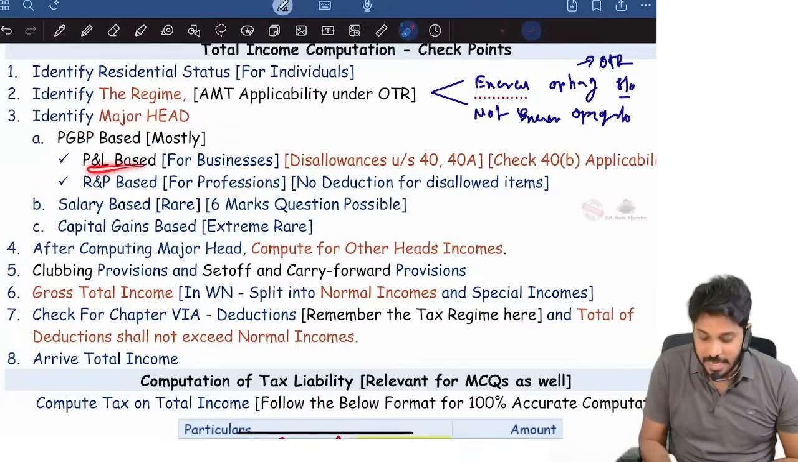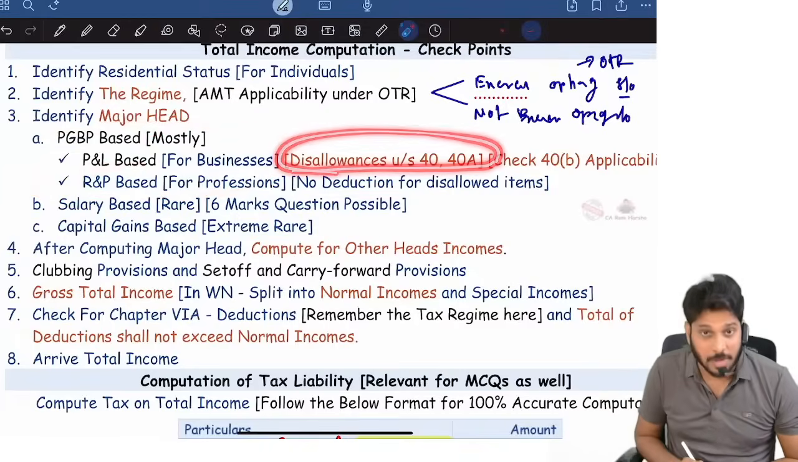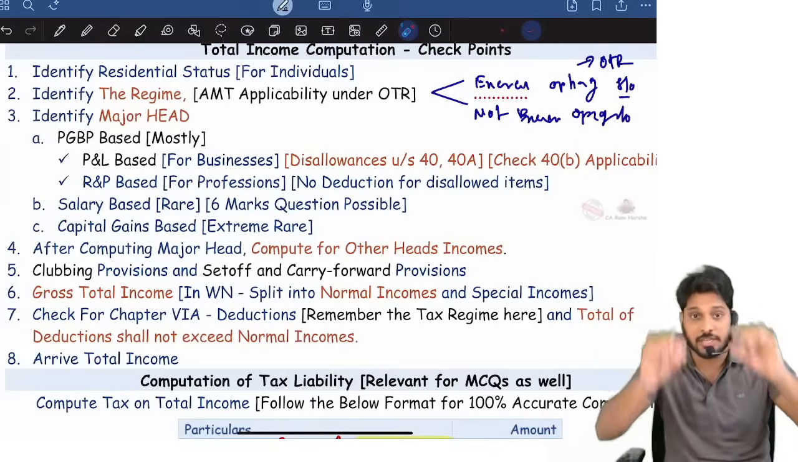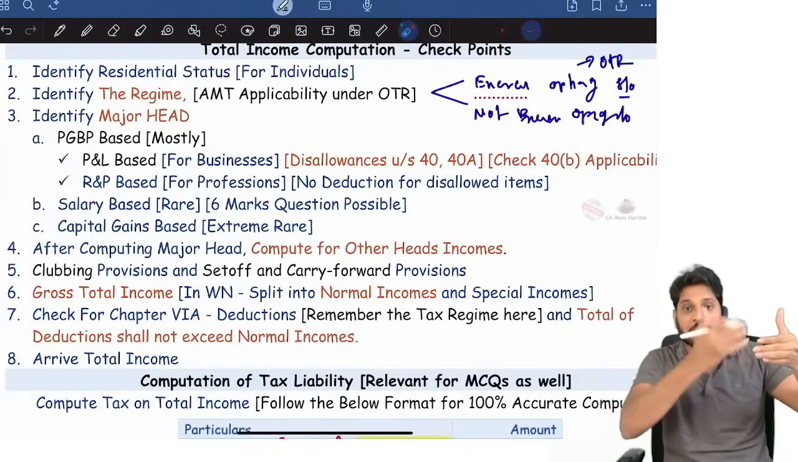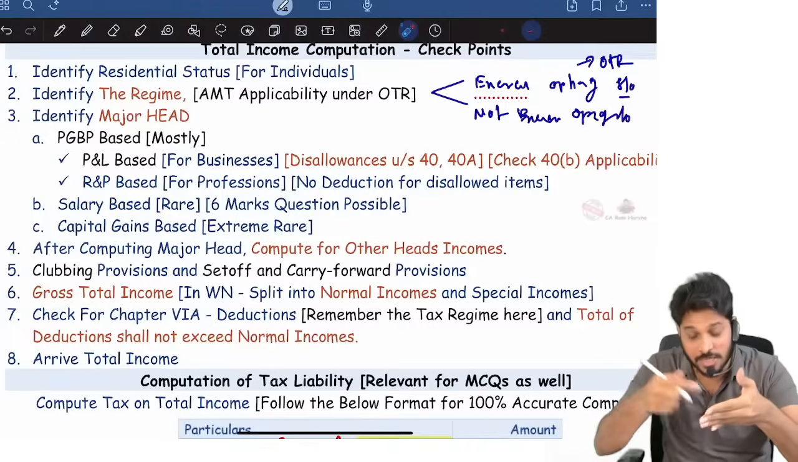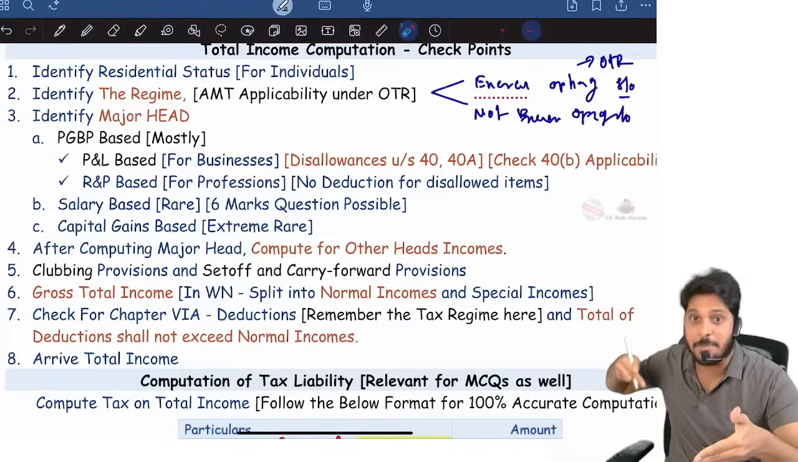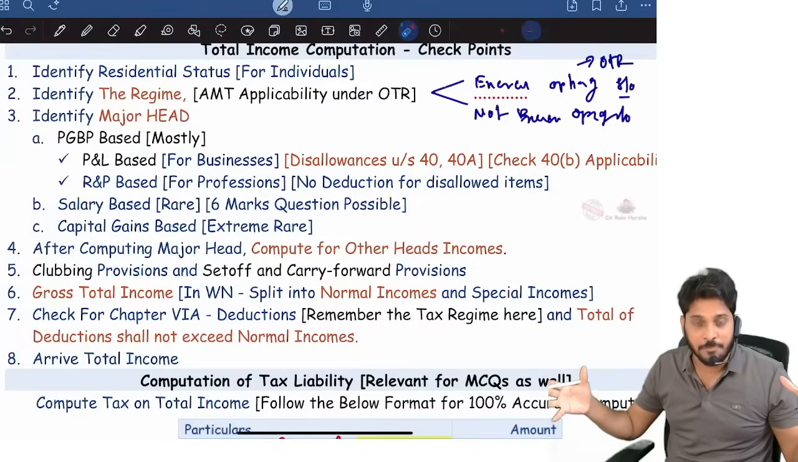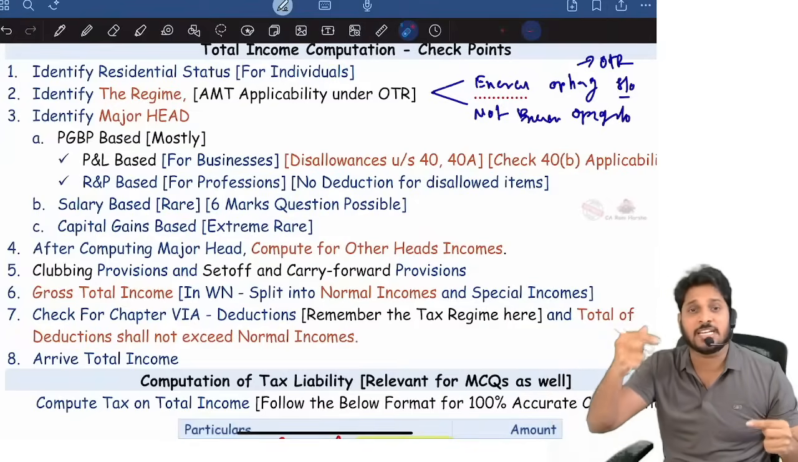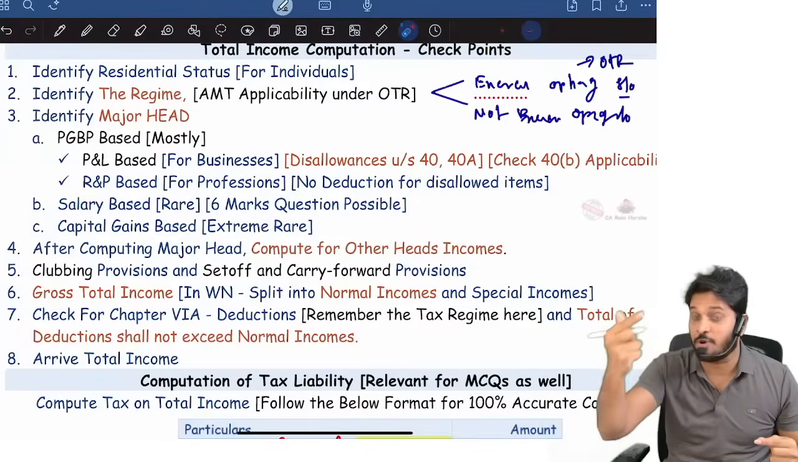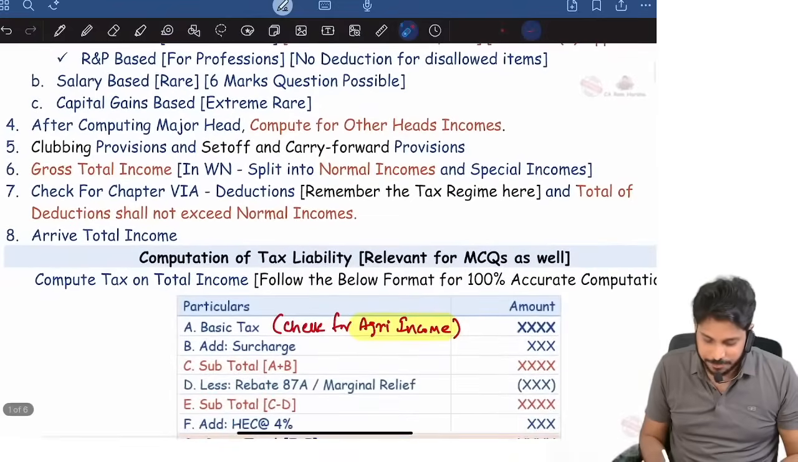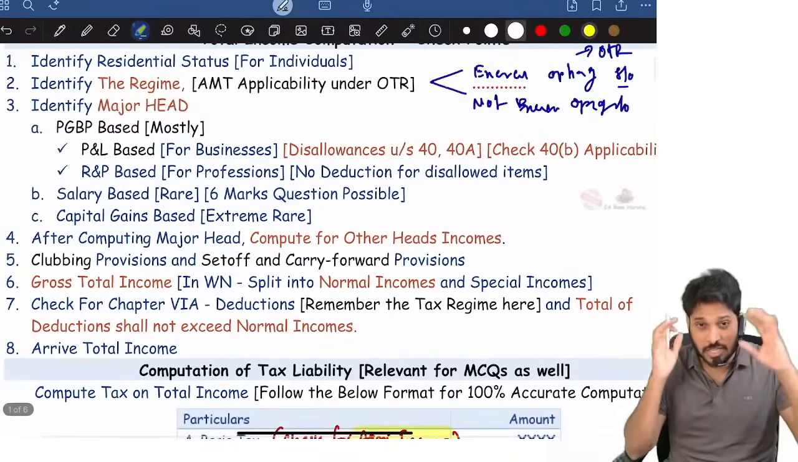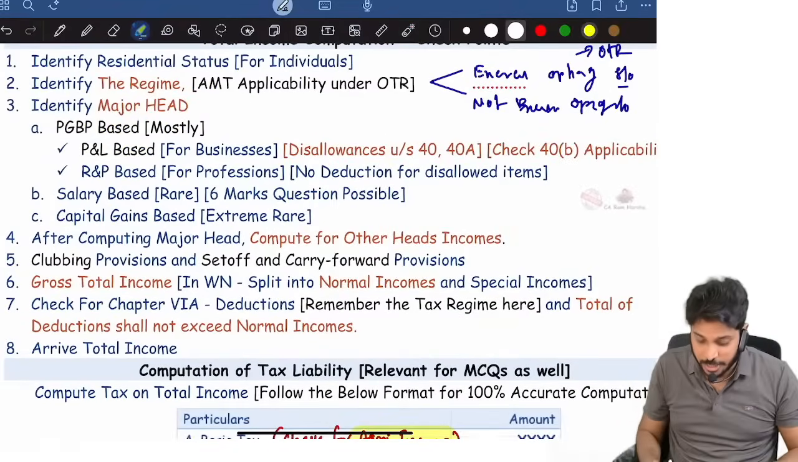Now when P&L account is given, disallowances concept will apply, obviously, because add back will be there. First you will start with net profit, then add back. What all are to be added back, all that I will discuss in the PGBP section. So we have a separate chapter wise discussion in the same full length video. Okay, so in that PGBP related discussion will come. There I will discuss in depth about all the disallowances. Next, these are the main important observations initially you should keep in mind.